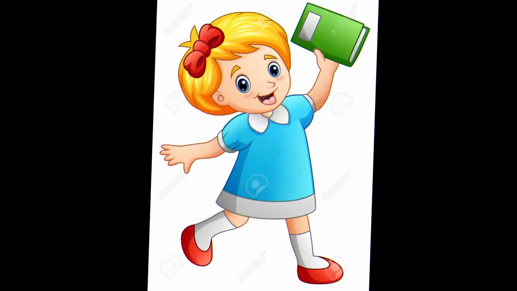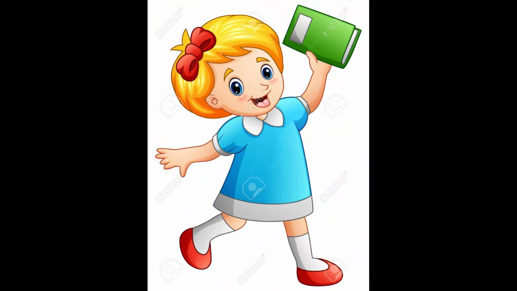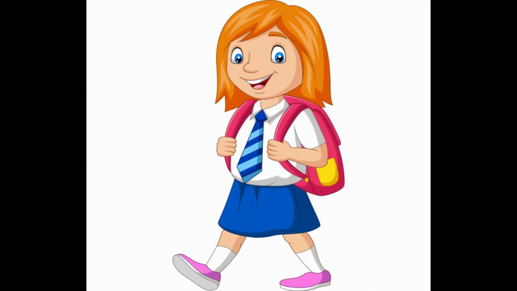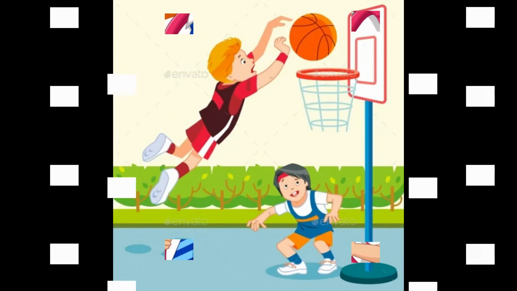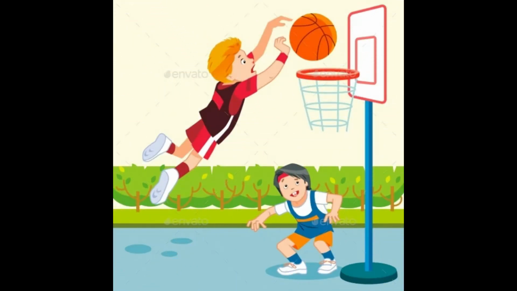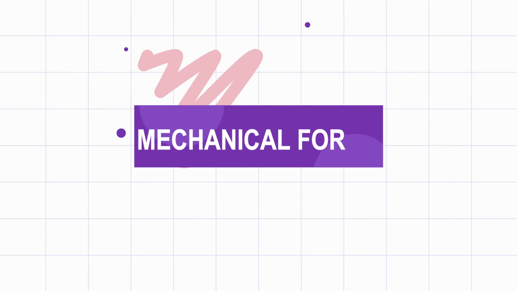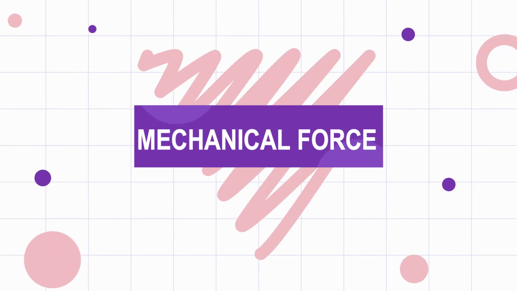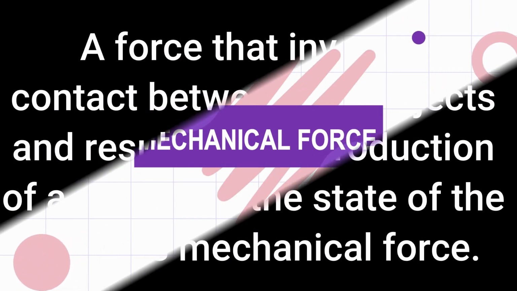For example, when we lift a book, our muscles help in lifting it. Here, muscular force is applied by our arms. Carrying a bag on the shoulders, playing basketball, etc. are some more examples of muscular force. And next type of force is mechanical force.